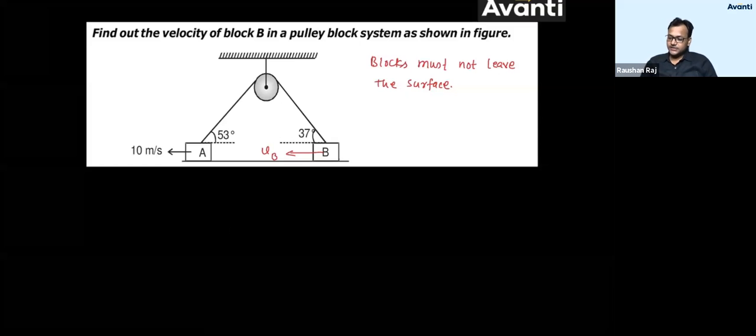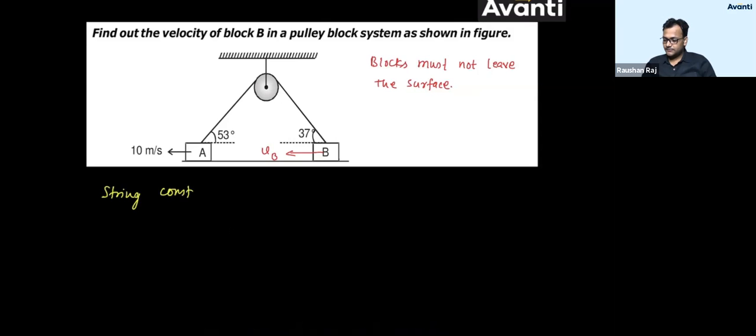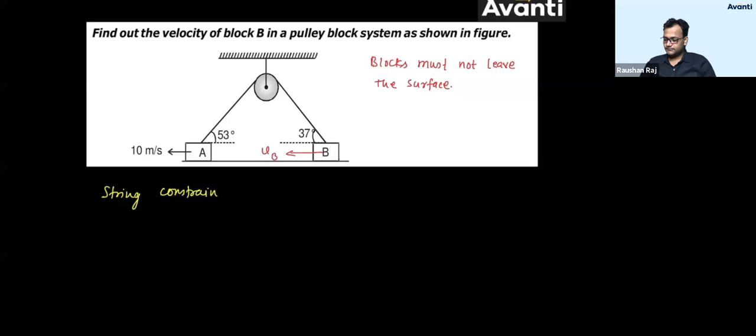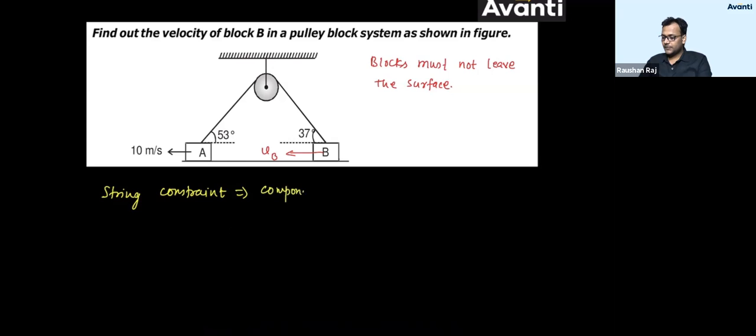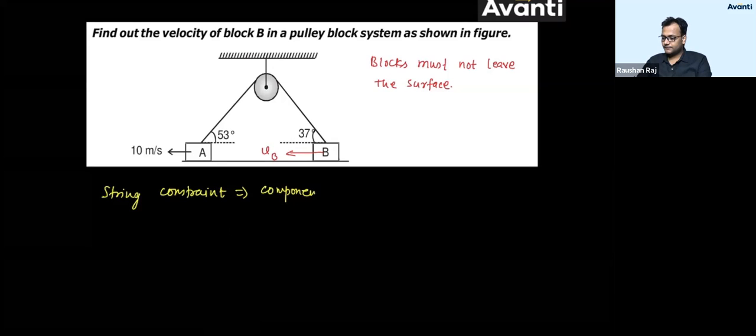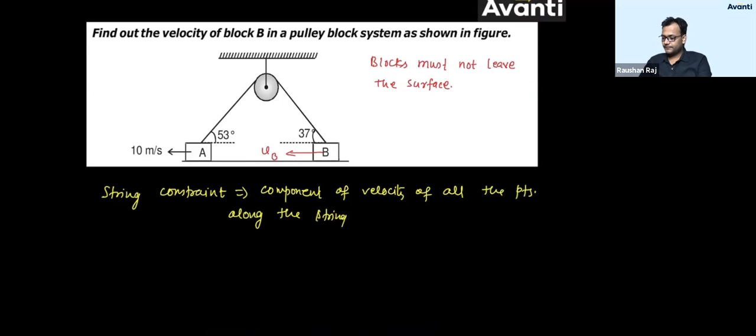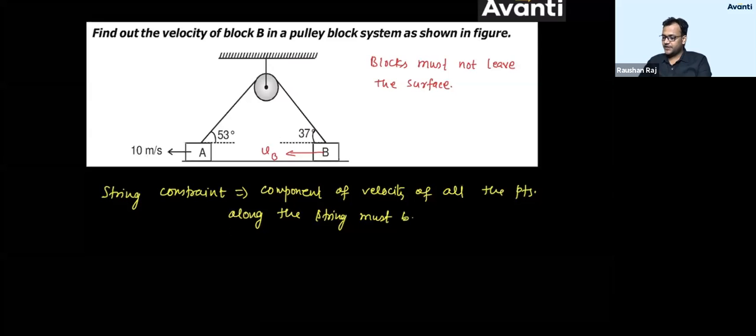Using string constraint, I can say that component of velocity of all the points along the string must be same. Then only the length of string will be constant.